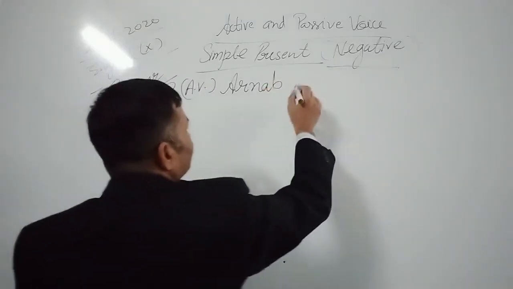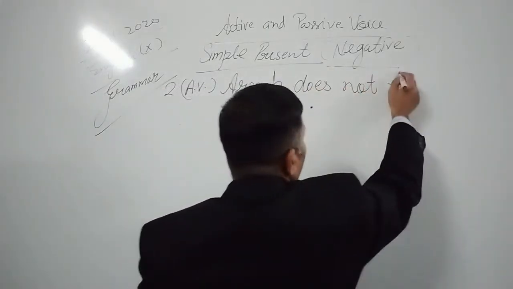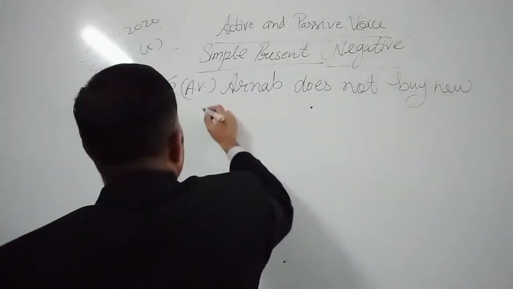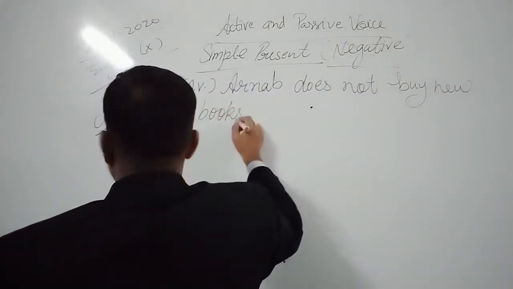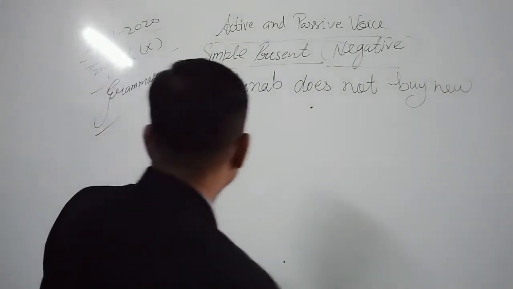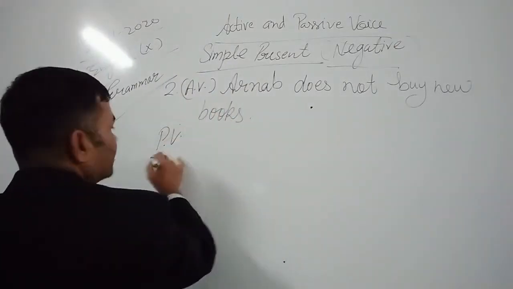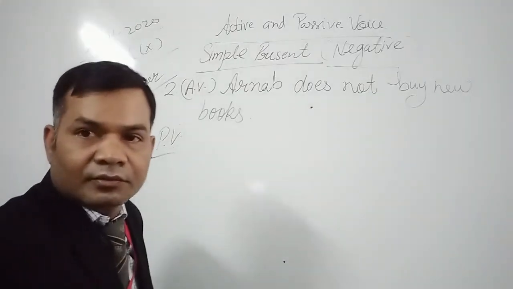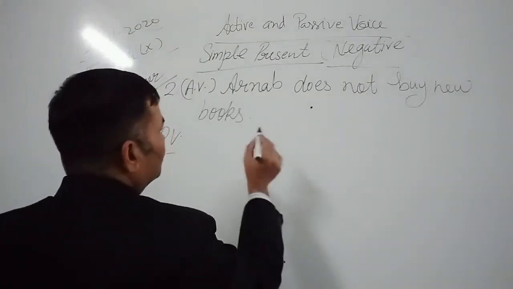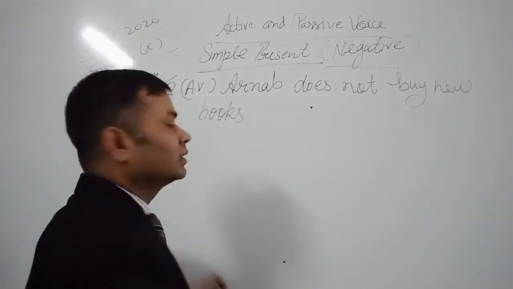Arnav does not buy new books. Okay. Arnav does not buy new books. In passive voice, we all know the object will be written first. So new books is the object here.